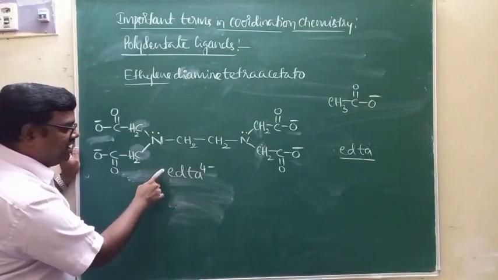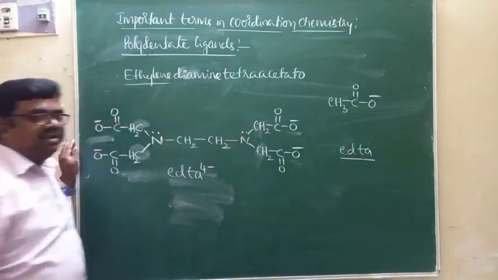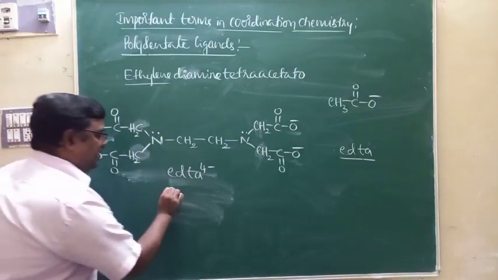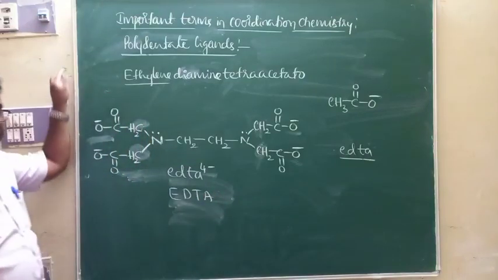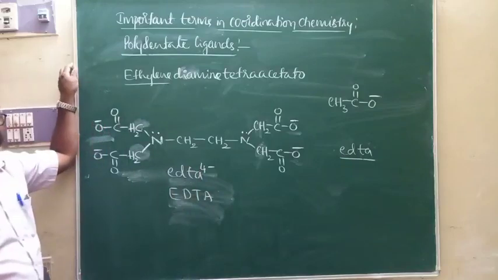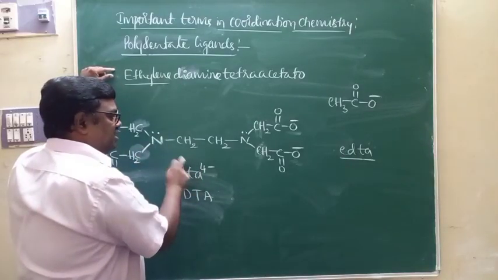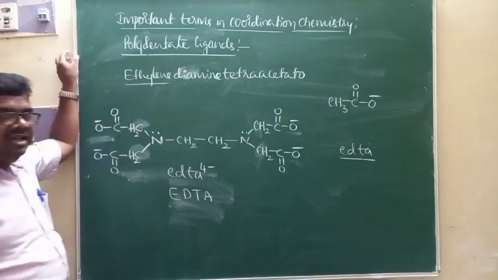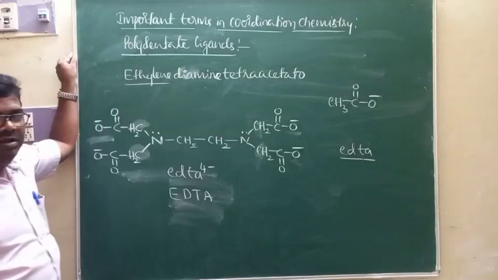This is EDTA 4 minus, ethylene diamine tetraacetato. I am not writing H here because all the 4 hydrogen atoms are replaced by acetato groups, and it can also be written as EDTA. And of course, this is a hexadentate ligand. One molecule of this ligand can form 6 coordinate bonds with the central metal ion.